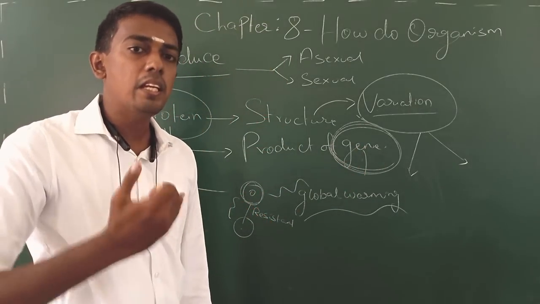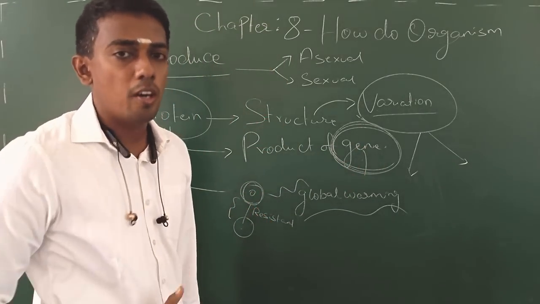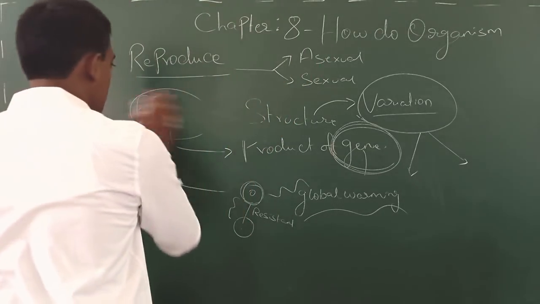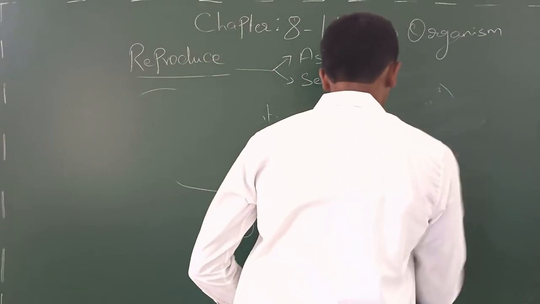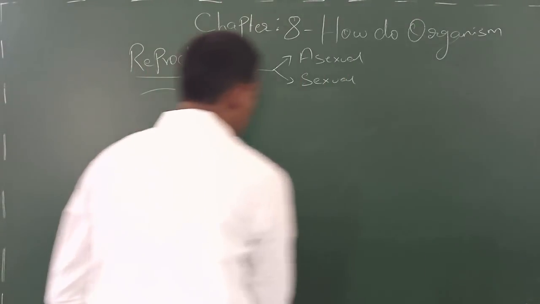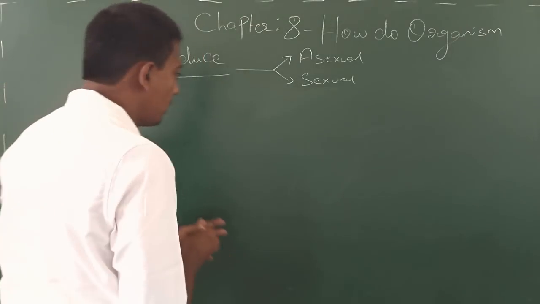This gene should be inherited from parents to offspring. That is called DNA copying. Now the next topic we are going to see is DNA copying.